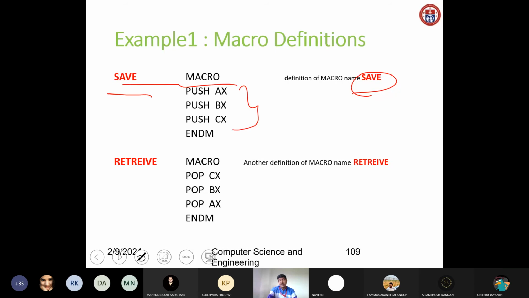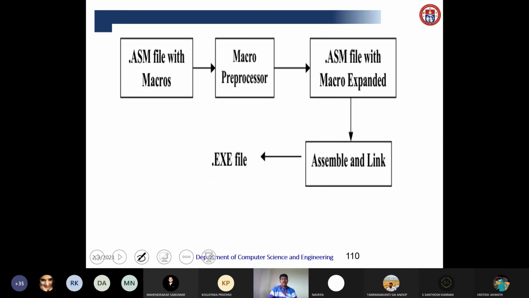This is another definition of a macro named retrieve. First one is save. Save means we are just pushing 3 items onto the top of the stack: AX, BX, and CX. Retrieve means we are popping: pop CX, pop BX, and pop AX. This is about an ASM file with macros. The macro processor will process the .asm file, then it will be assembled, and the assembler and linker will do the operation. Finally, the exe file will be generated.